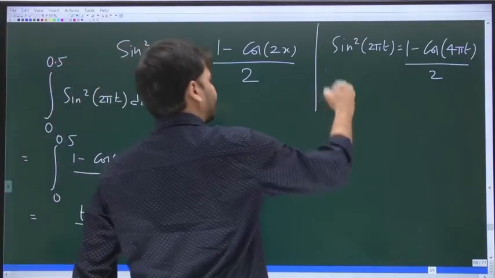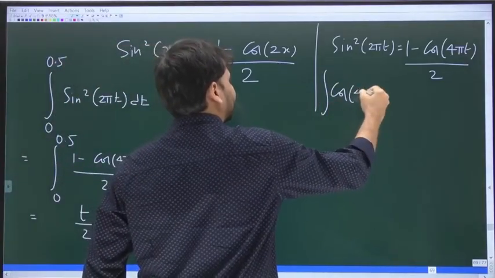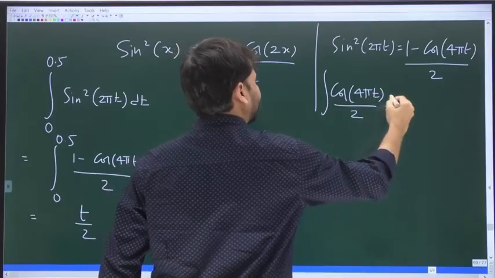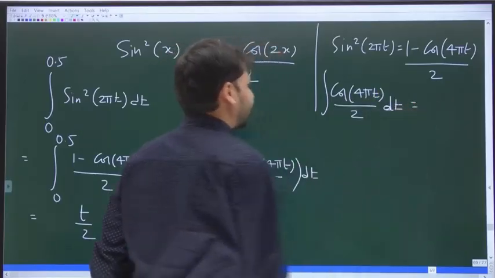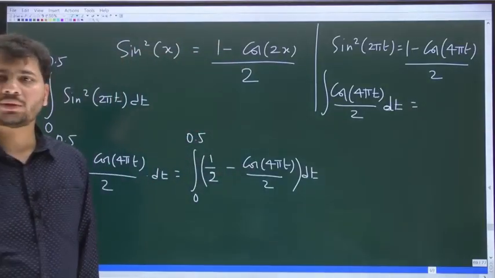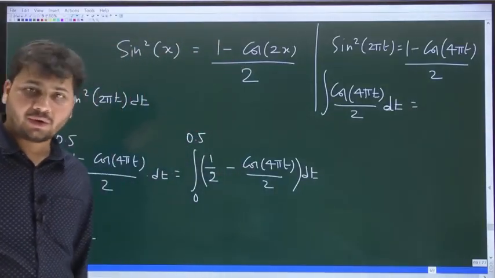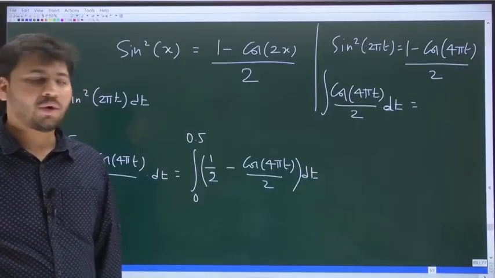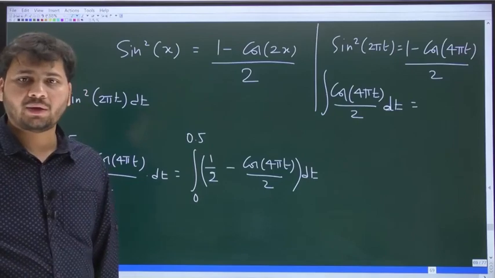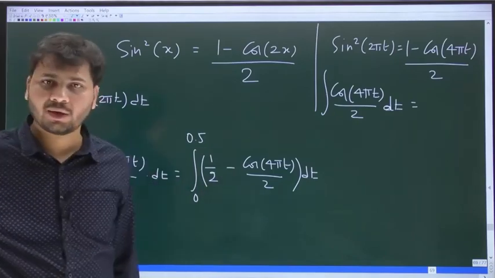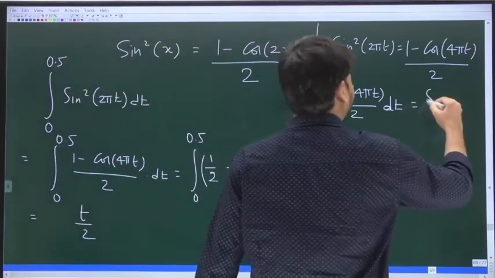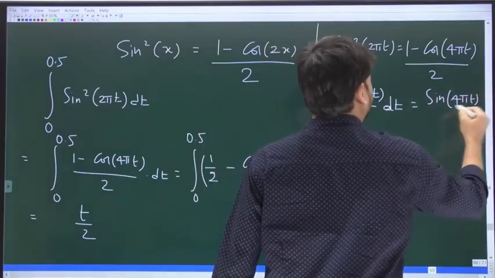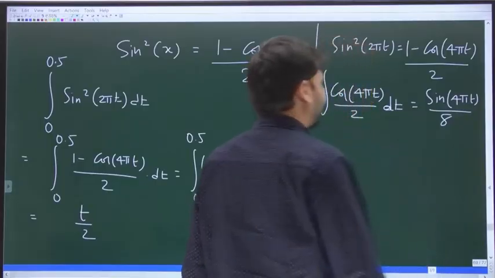Okay. Integration of cos 4 pi t by 2 with respect to time. What is the integration of cos 4 pi t by 2? Will it not be sine 4 pi t divided by 4 into 2, which is 8? You can just convince yourself. So integration of this is sine 4 pi t divided by 8.